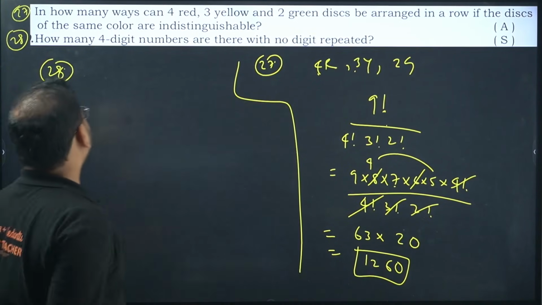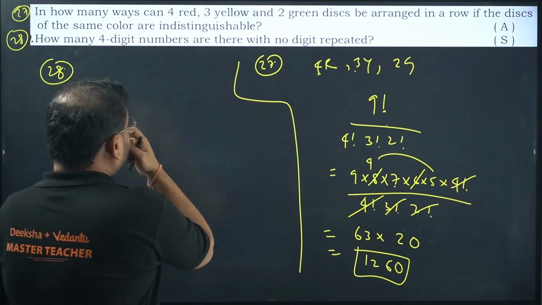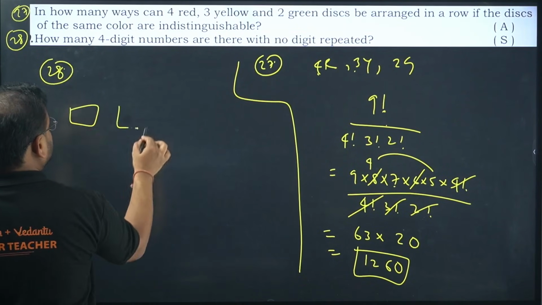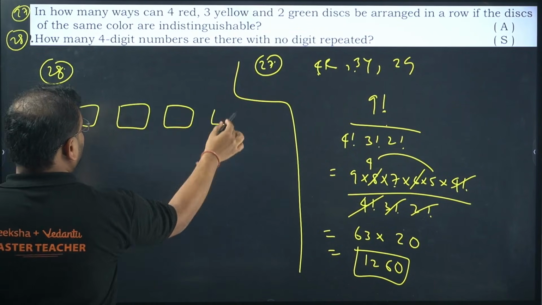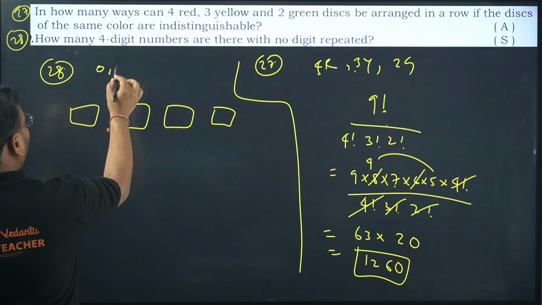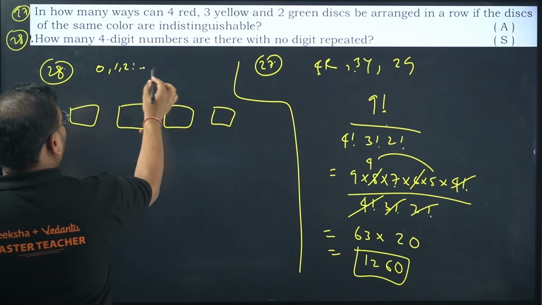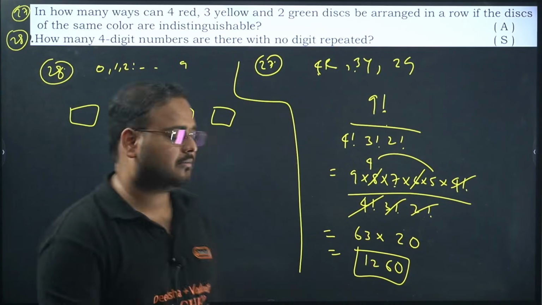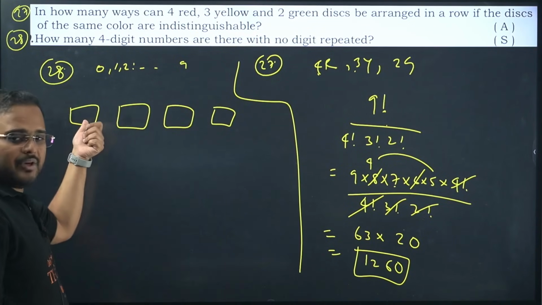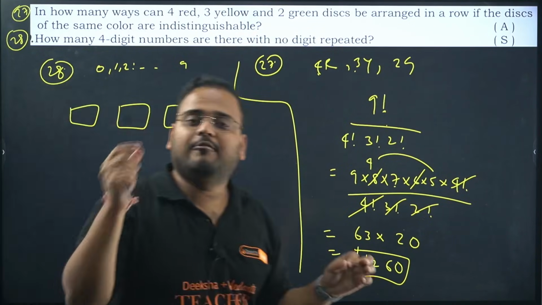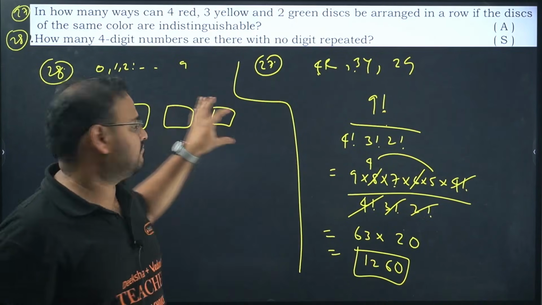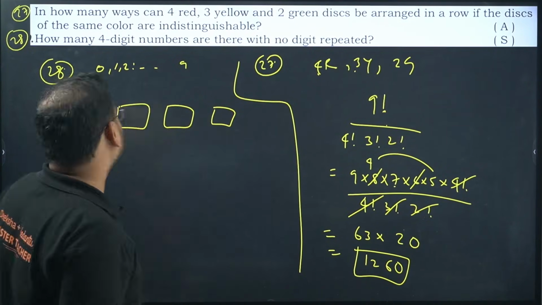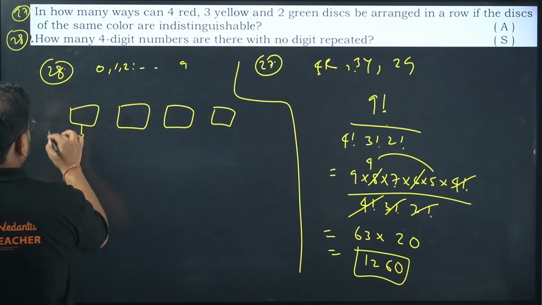It's your responsibility. How many 4-digit numbers are there with no digit repeated? First, second, third, fourth. How many digits are there? From 0, 1, 2, all the way till 9. Total of 10 digits are there, right? Can I put 0 over here? I cannot. Because if the first number is 0, it will become a 3-digit number then, it will not be part of the answer. So over here I cannot put 0.